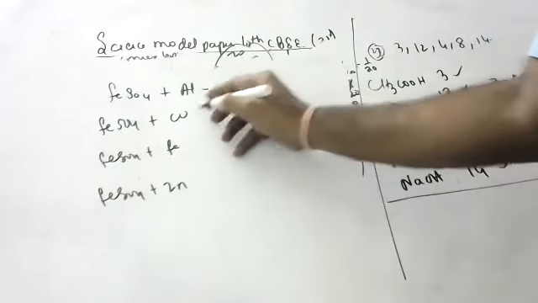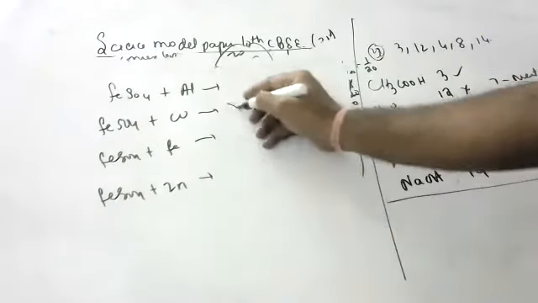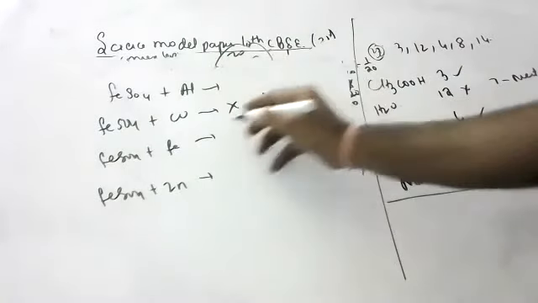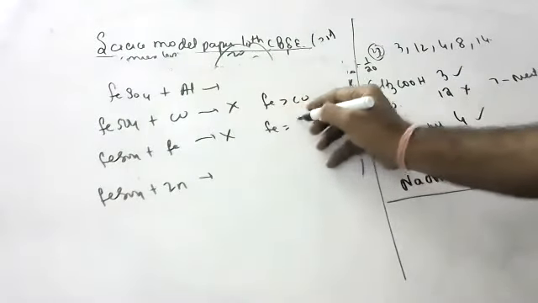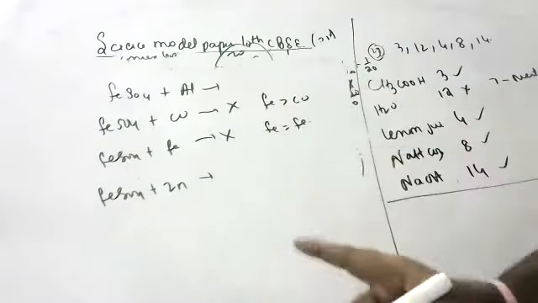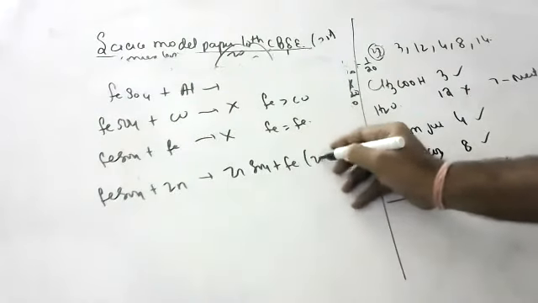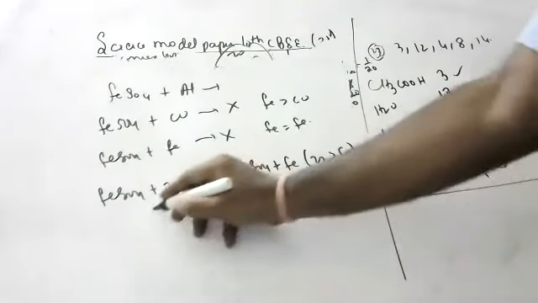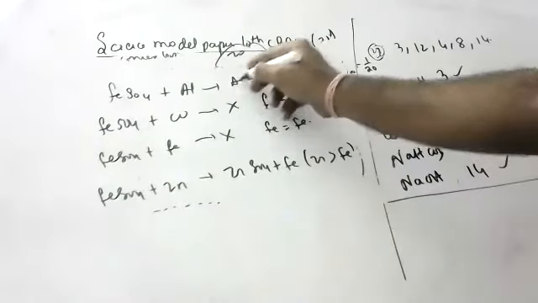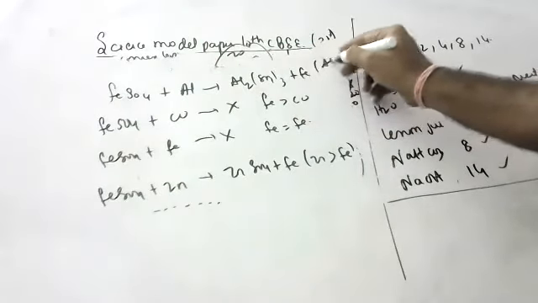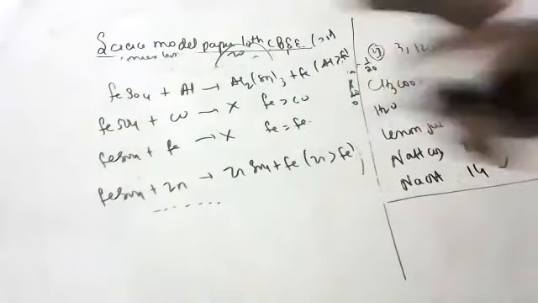Here the reaction won't occur because iron is more reactive than copper. Here also the reaction won't occur because iron is equal to iron. Here, will the reaction occur or not? Yes, it will occur because zinc is more reactive than iron. You should write that as the reason. Here also Al2(SO4)3 is formed plus iron, because aluminium is more reactive than iron. You should write like that, children.